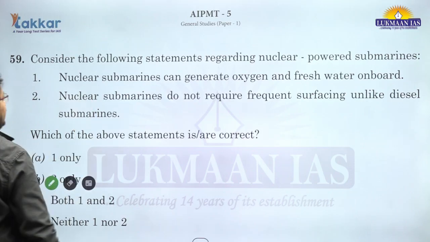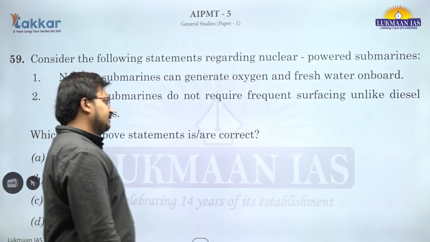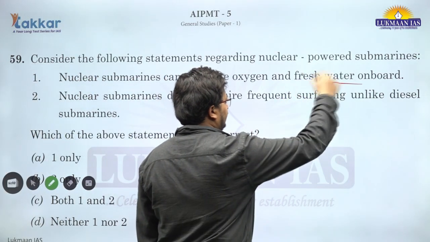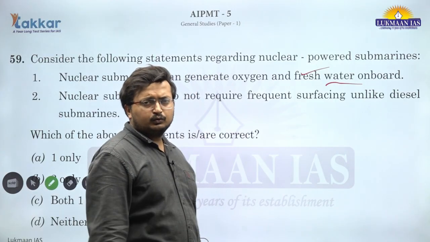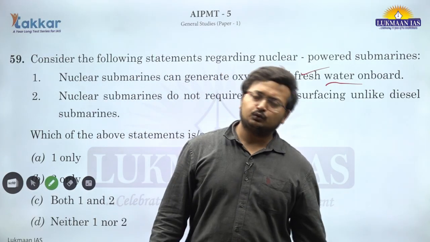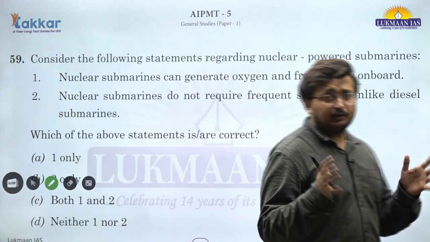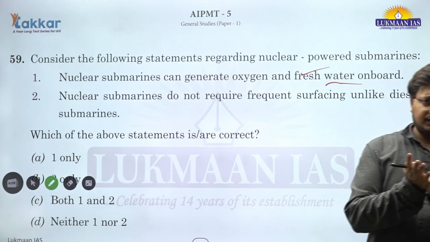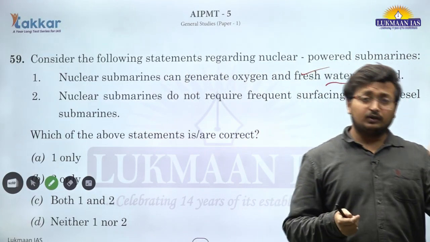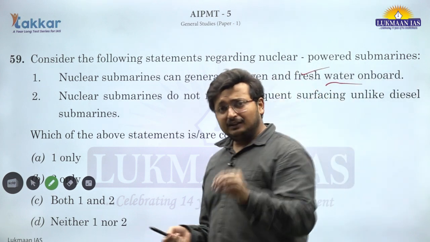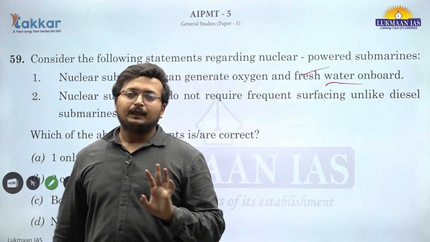Coming to question number 59. A nuclear submarine can generate oxygen and fresh water on board. This is correct. Oxygen is generated through electrolysis, fresh water through desalination, and they house small modular reactors. Small modular reactors are currently in use in nuclear submarines.